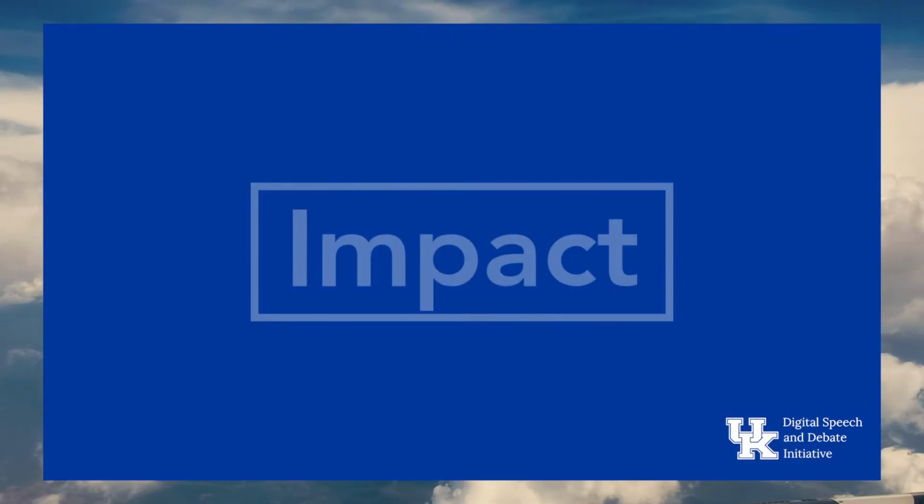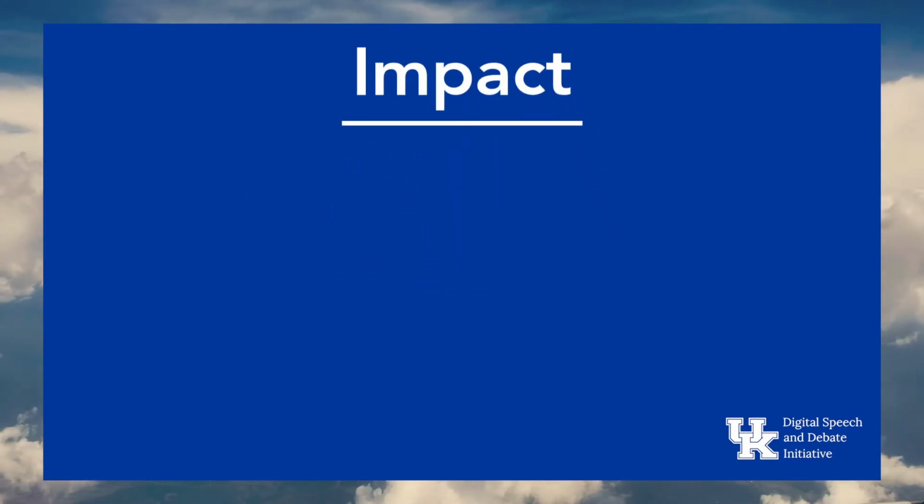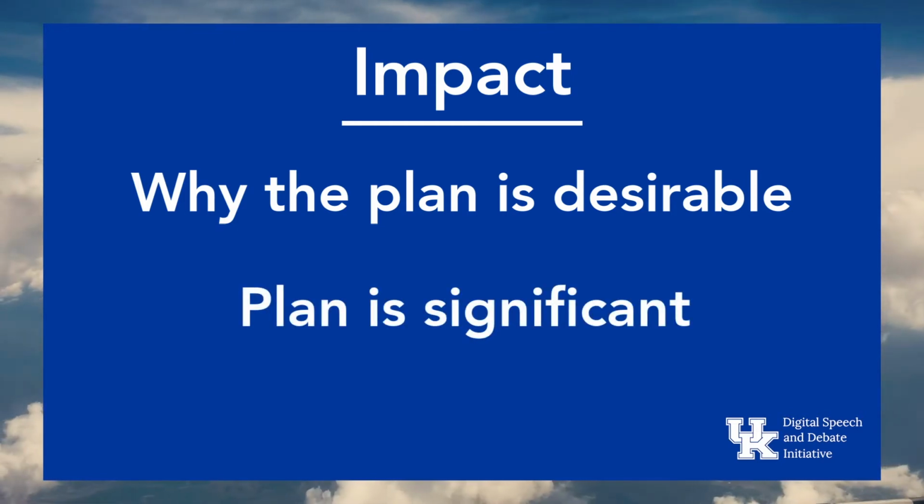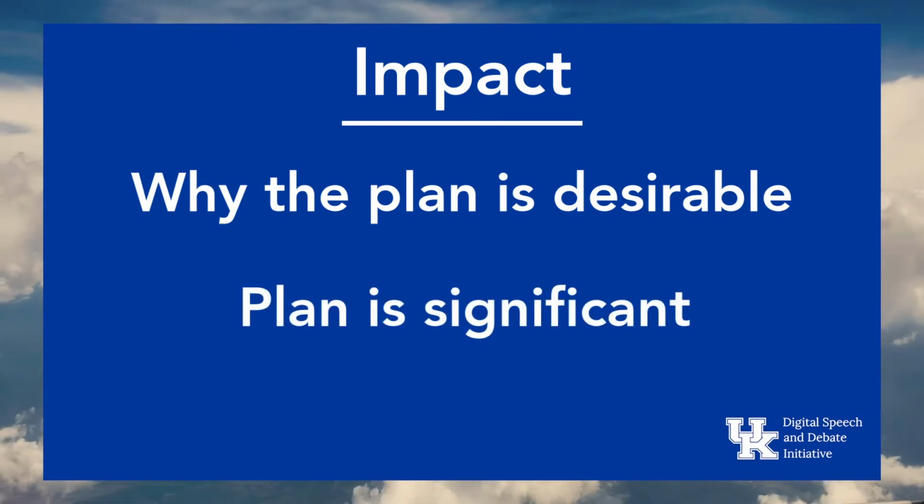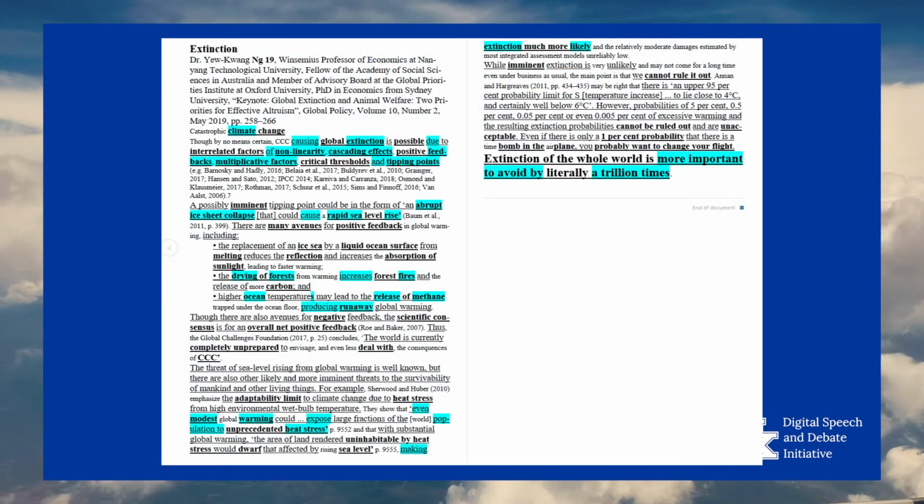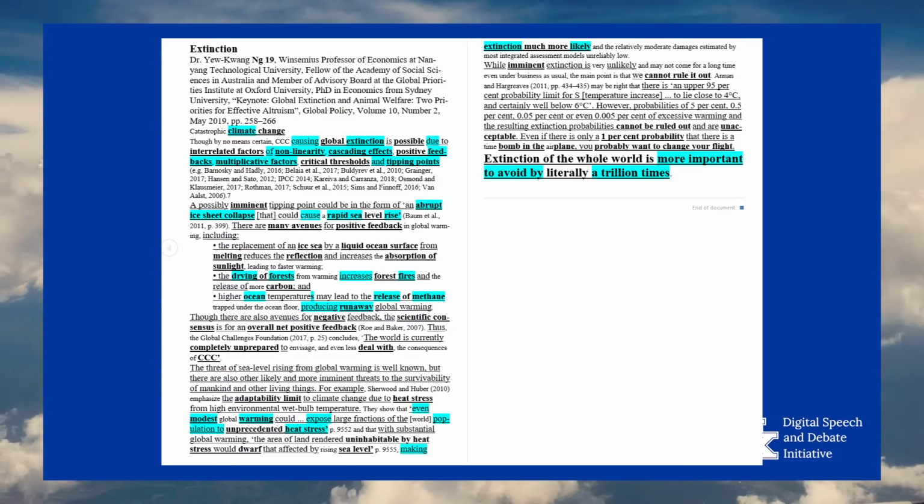The fourth and final part is the impact. The impact explains why the outcome caused by the plan is desirable. It explains the significance of the affirmative proposal, or why it matters. In this case, the plan is important because averting climate change is necessary to preserve life on Earth.